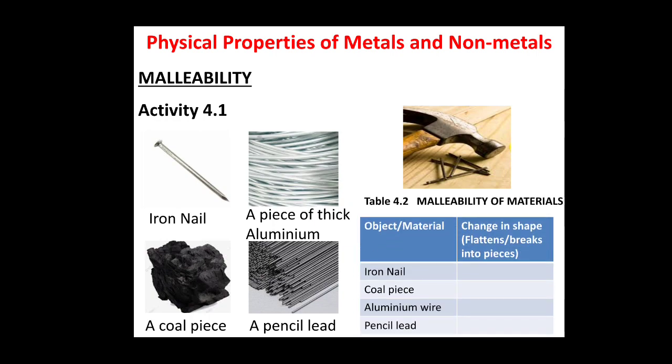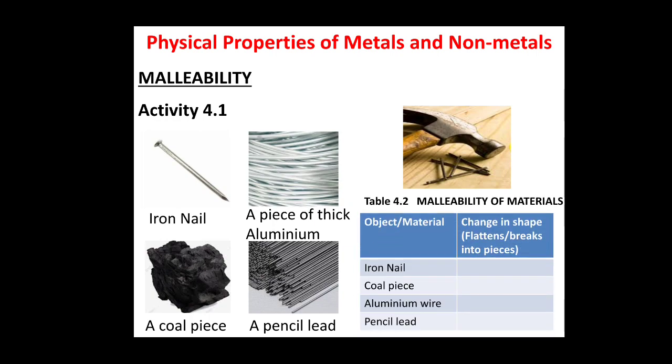For that we have to record it, so just draw a table. In the first column of the table you write down the names of the objects, and in the second column we will see whether they change their shape by flattening or break into pieces. First of all, when we hammer the iron nail, what will happen? It will flatten. Similarly, the coal piece will break into pieces. Aluminium wire flattens, and pencil lead also breaks into pieces, right.